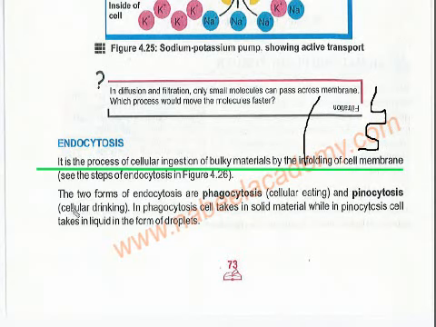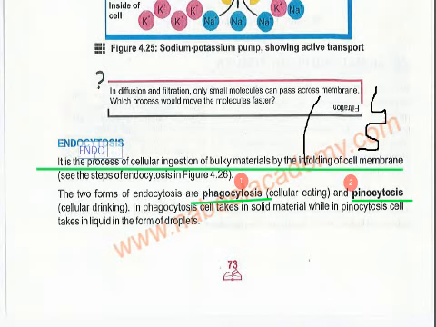Okay, so the forms of endocytosis are phagocytosis and pinocytosis. So endocytosis has two forms, phago, pino. The phagocytosis is the cellular eating and the pinocytosis is the cellular drinking. Now they are going to explain to you, first of all, the definition of phagocytosis. This is the definition of